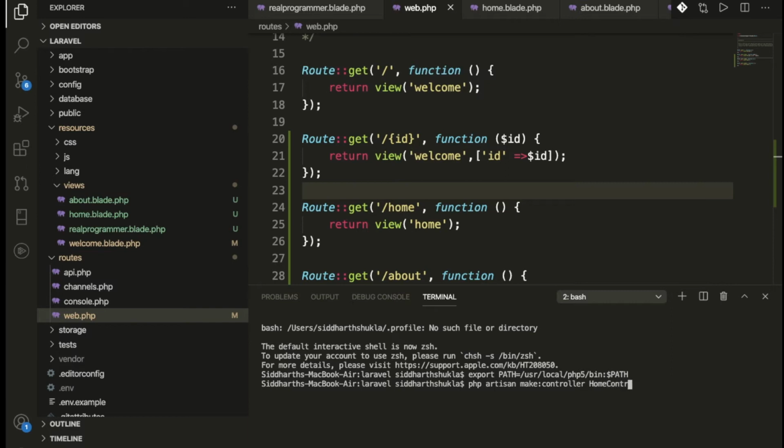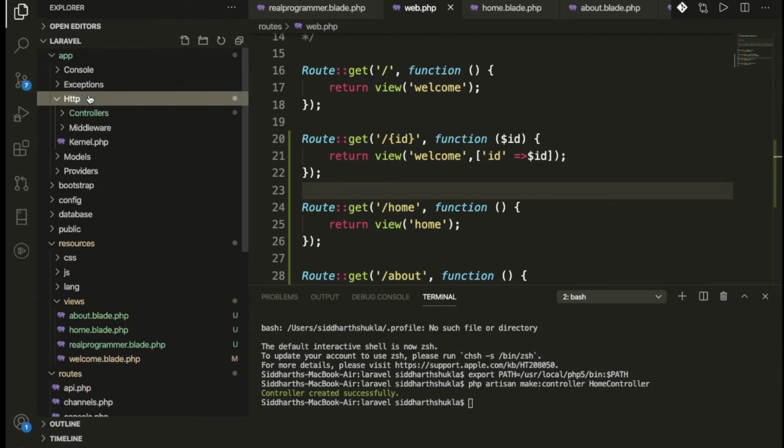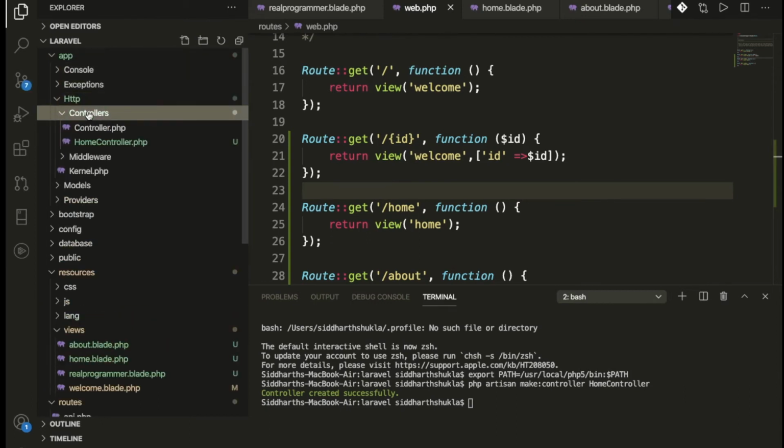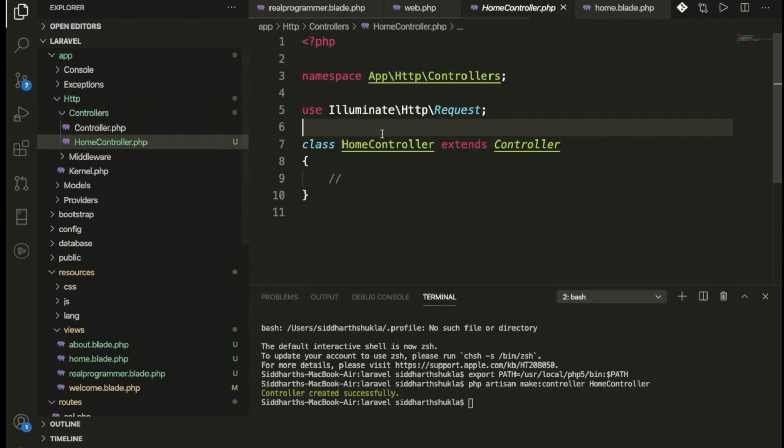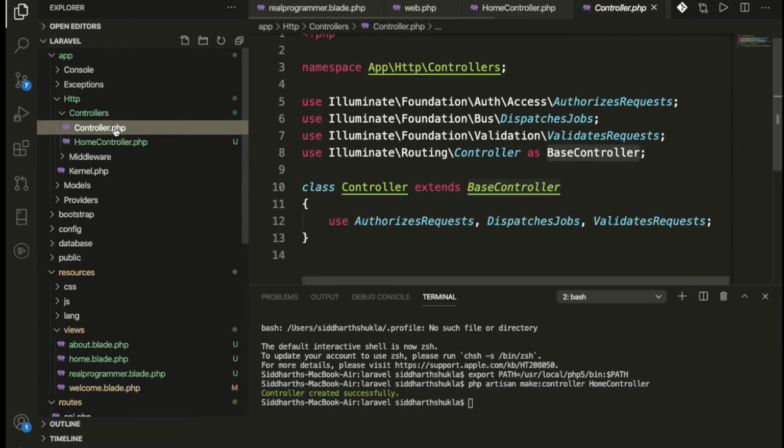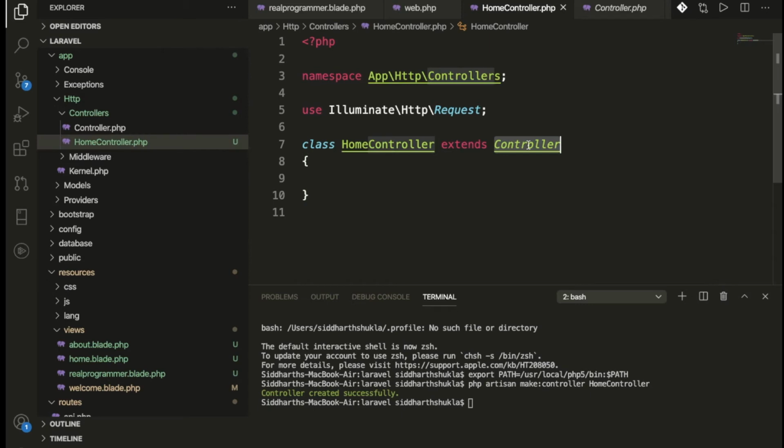Just look at it, we have created our first controller, which is HomeController. If I go inside the app folder, then Http, then Controllers, we now have two controller files: HomeController and Controller. This Controller is the default base controller, and our HomeController is extending the base Controller.